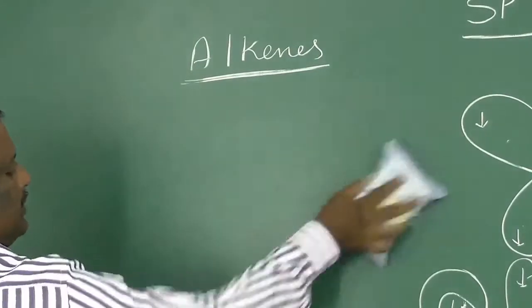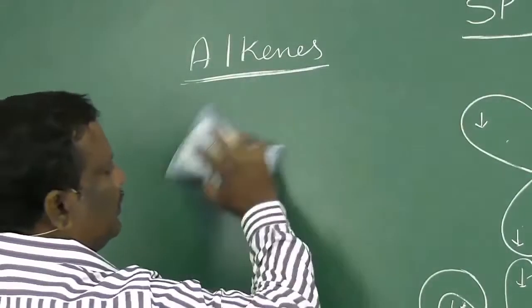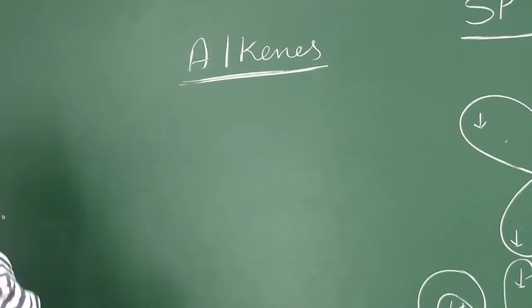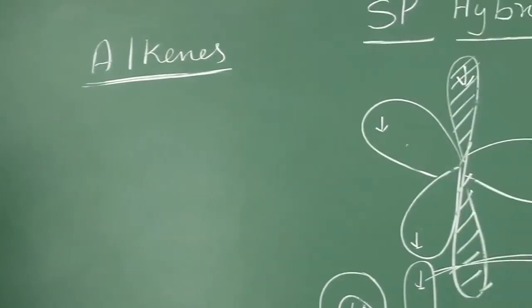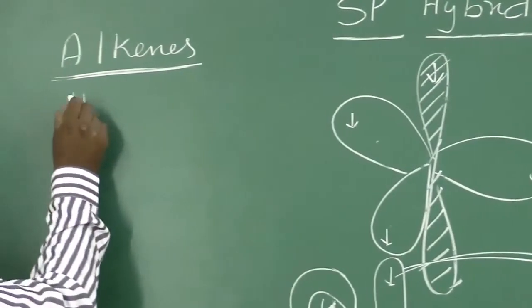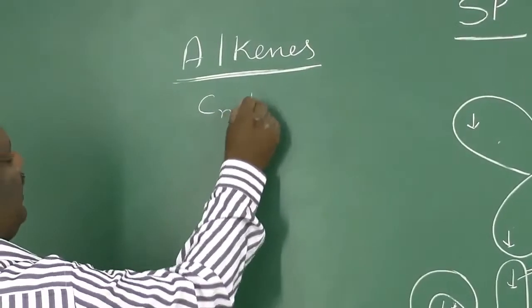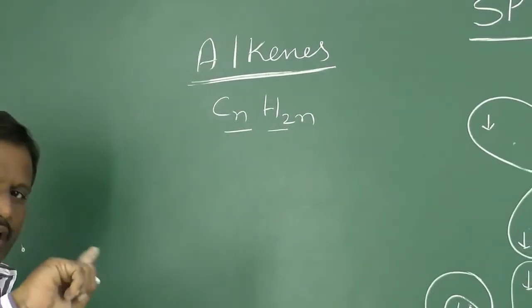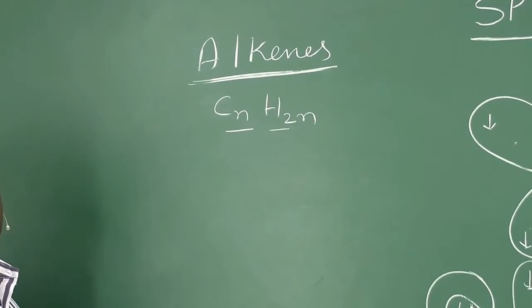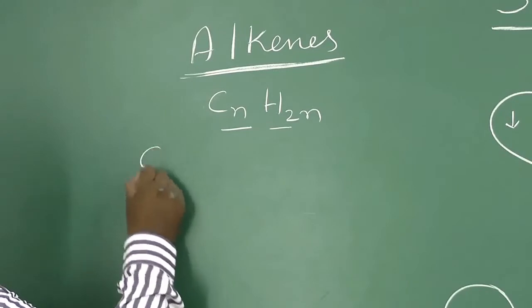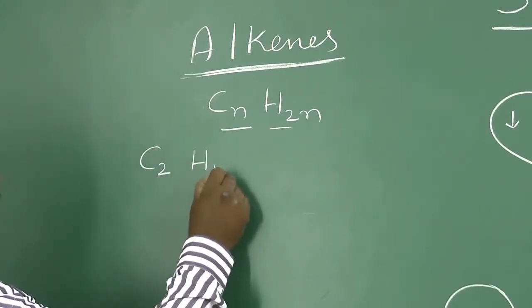So alkenes contain two carbon atoms with sp2 hybridization, and their general formula is CnH2n. That means the number of hydrogens is double the number of carbon atoms. The first compound of this category is C2H4.